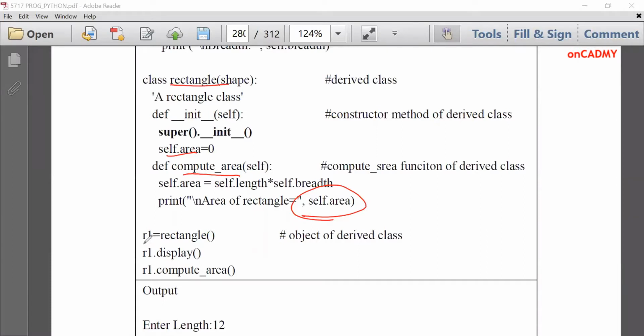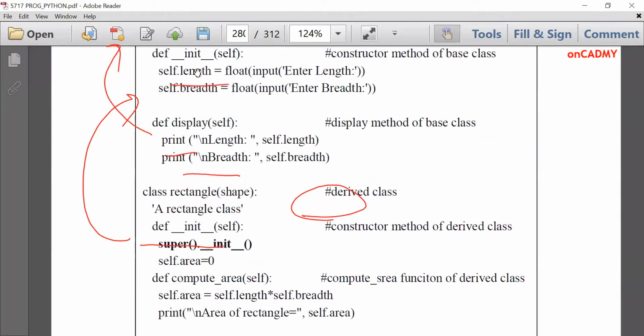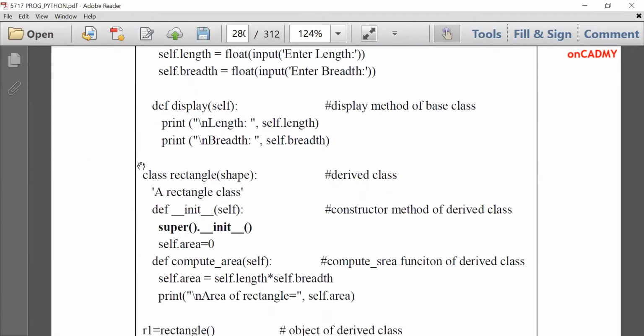Now we are going to create an object of this class. R1 is equal to rectangle. Then control will jump over here to the init method of this class. Then it will call super.init, that means the constructor of the previous class, which is defined above. We can see here, the control will go here, def init self. Then it will take input of length and breadth and will come back, and then we'll set self.area equal to 0. Then control will go back.